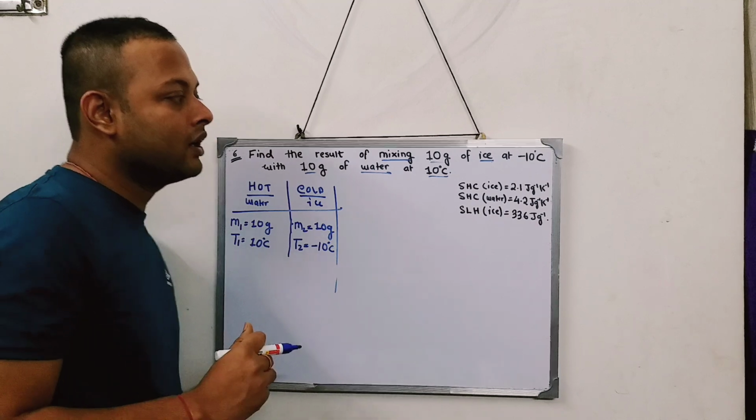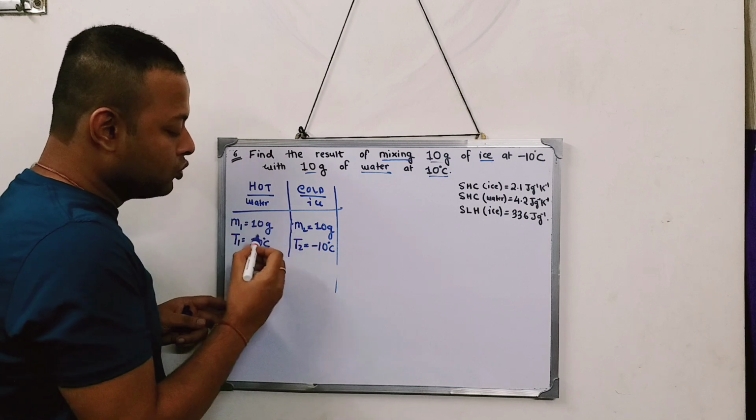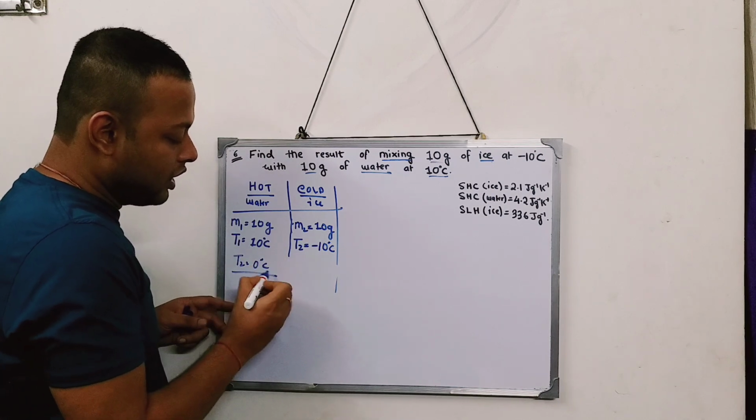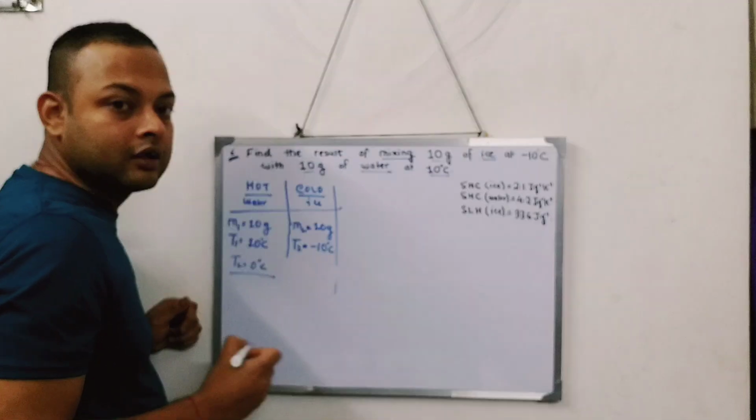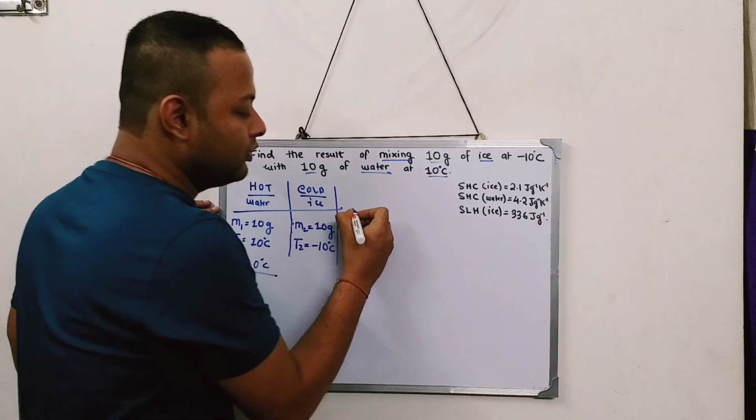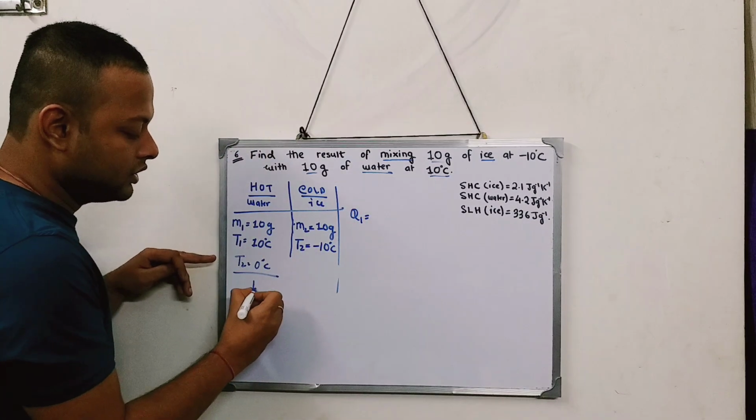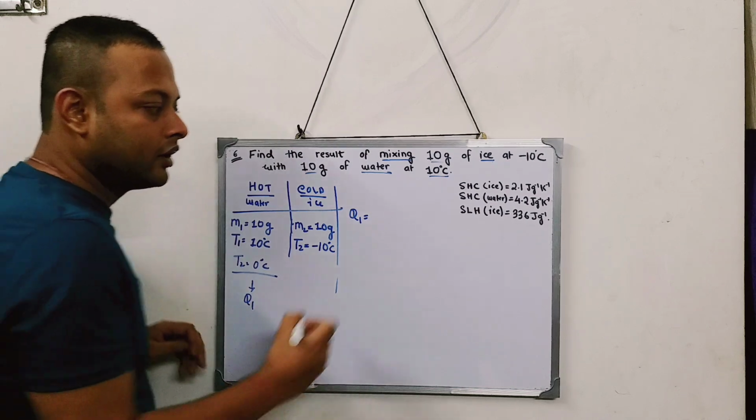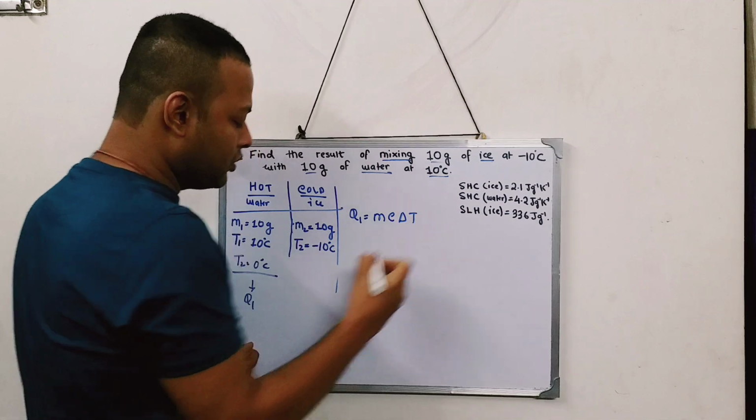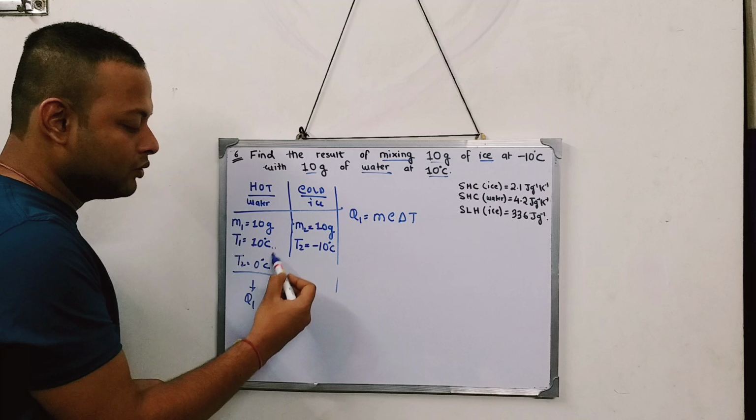So let's figure out, for the hot water to go from 10 degree to 0 degree, how much heat will be released. So the hot body releases heat Q1. And the formula for Q1 will be what? mc delta T, because it's going from 10 degree water to 0 degree water.